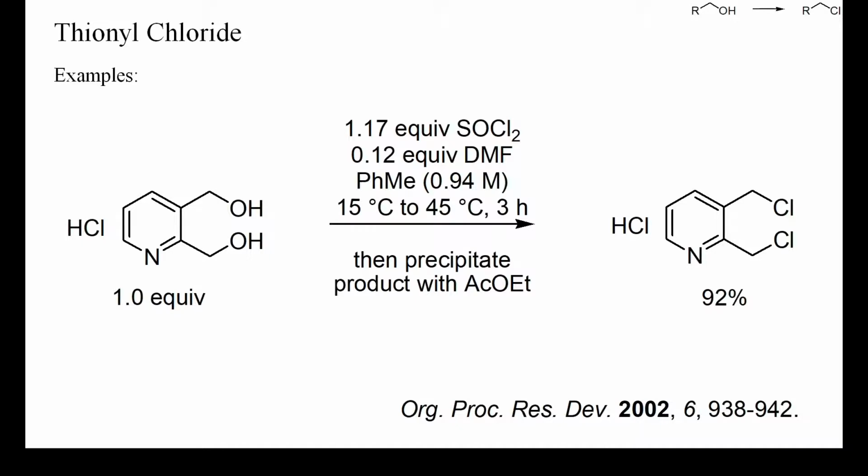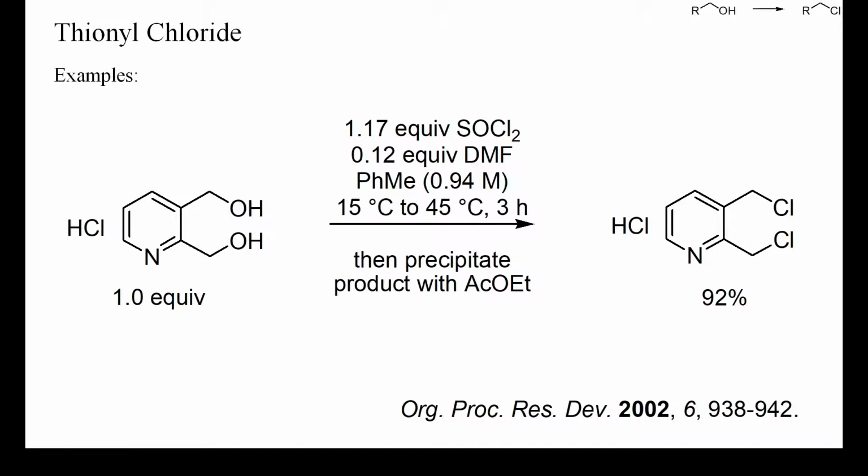Thionyl chloride was added slowly and DMF was used as catalyst to prevent the accumulation of thionyl chloride in the reaction mixture. Only about 0.6 equivalents of thionyl chloride were sufficient to convert each hydroxyl group into chloride, and no formation of the cyclic ether was observed. The reaction was conducted in toluene, despite the low solubility of most salts in this solvent.